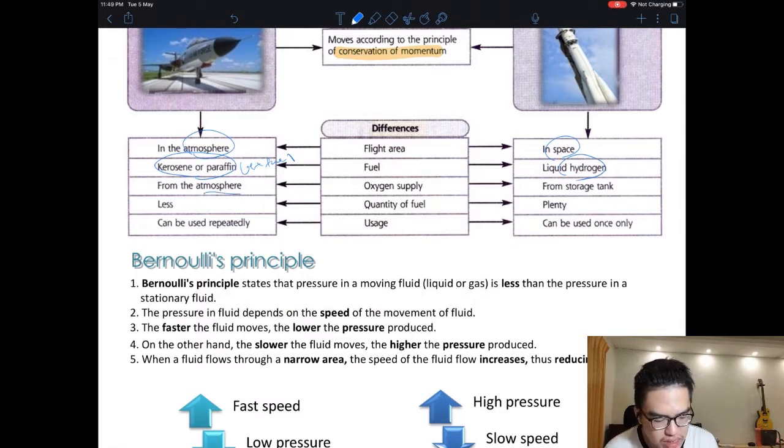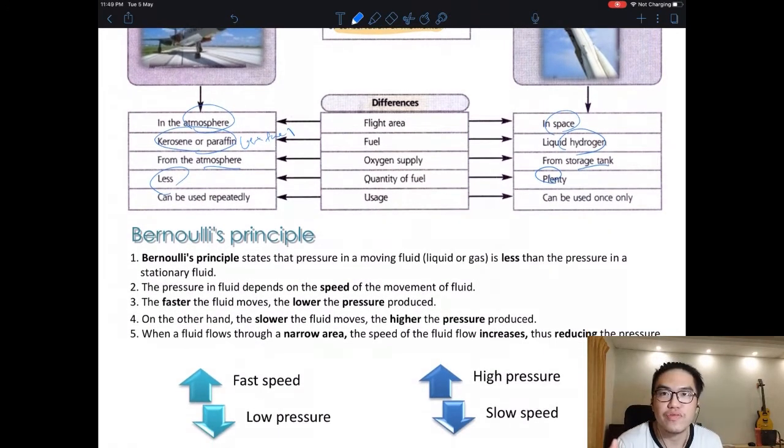Quantity of fuel less, this is plenty. This is a whole tube of fuel. Usage: can be used repeatedly, or can be used once only. It's just enough to push you out to space, that's it. This part is not so common, so I wouldn't recommend you to focus on it.